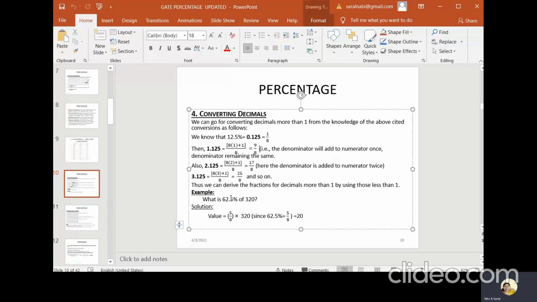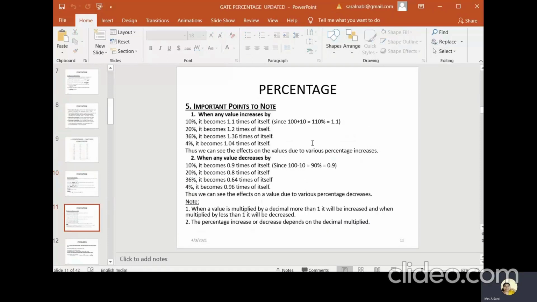62.5% is nothing but 5 by 8. So we can simply cancel it, and within a fraction of a second we can tell the answer if you know the fractions for the decimal percentages. So we can use these conversions and find out the answers very quickly. And what are the important points you have to remember?